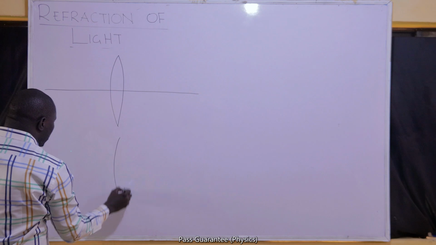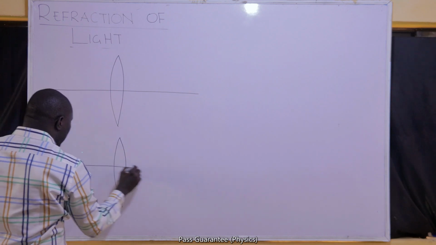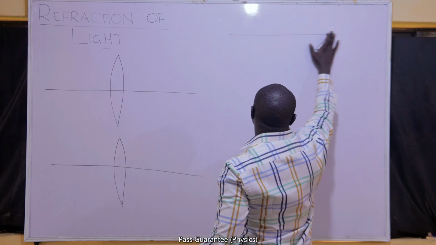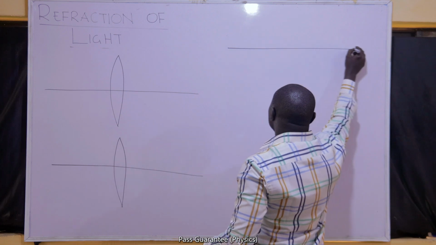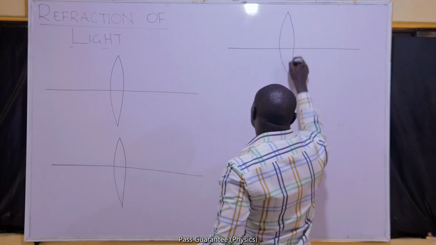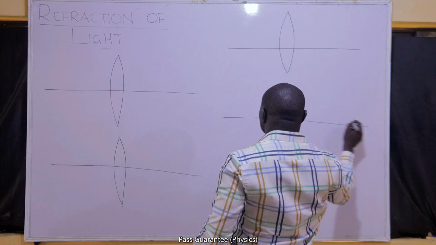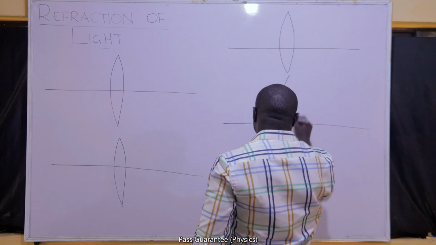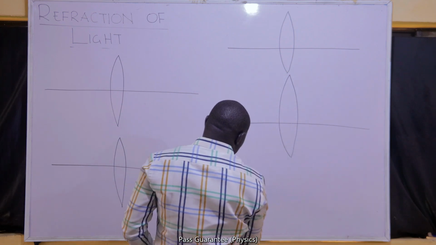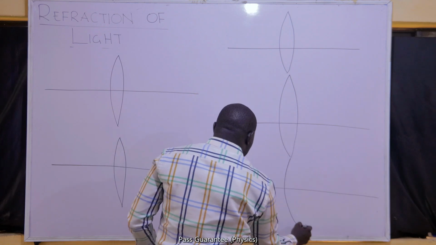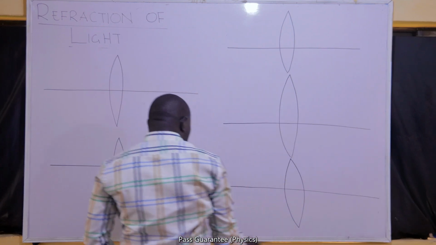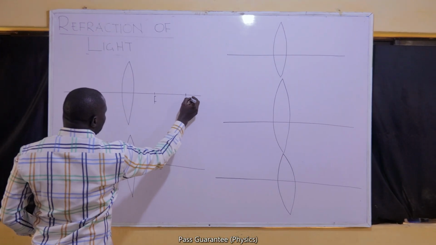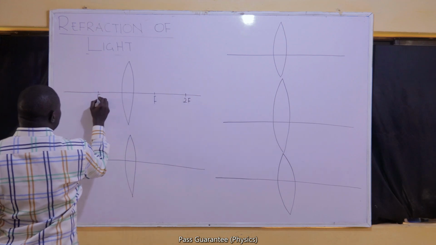Now, I want to draw for a converging lens, at 5 different positions of the object. This is my F, and this is my 2F.